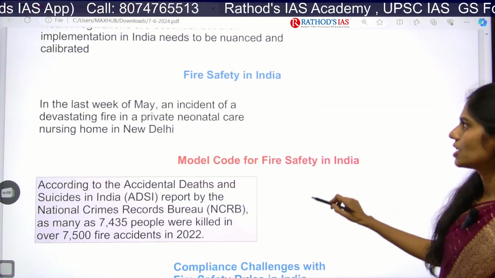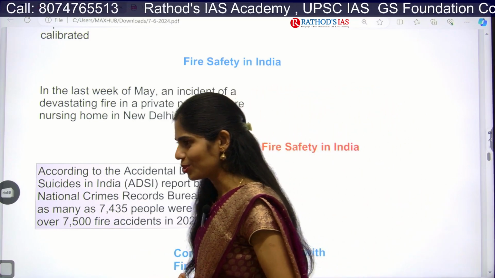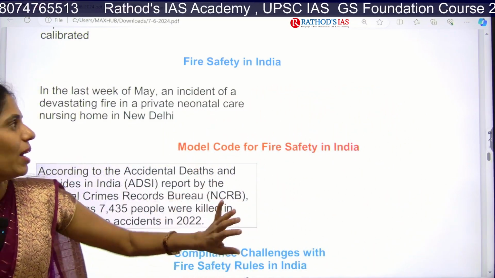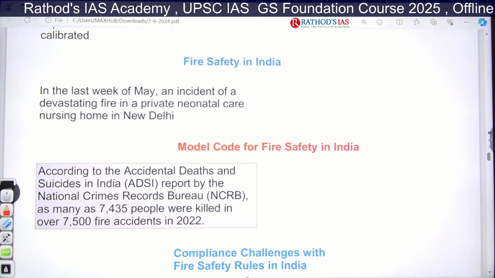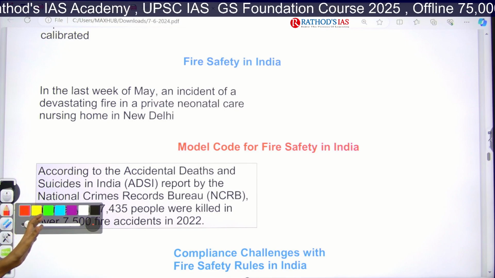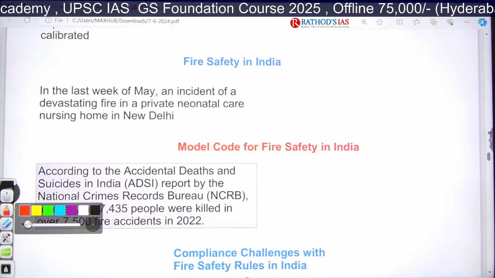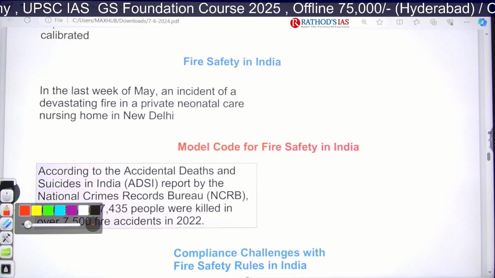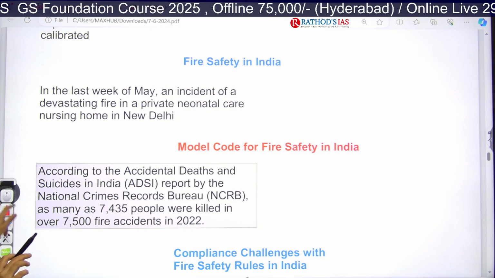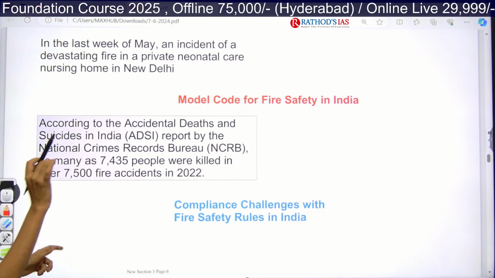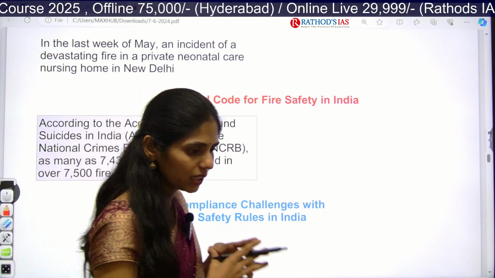Actually, we are going to discuss fire safety in India. So it is not the time to share my emotions. Let us see about fire safety in India. In the last week of May, a devastating fire happened in a private neonatal care nursing home in Delhi. More than 26 children died. Here in this context, you have to know what the model code for fire safety in India is. It is not a new thing that is happening in Delhi.